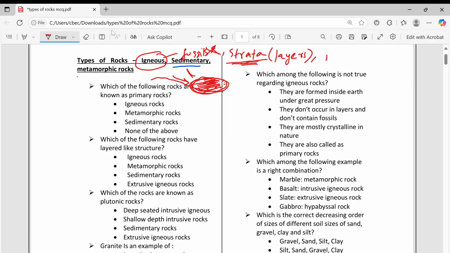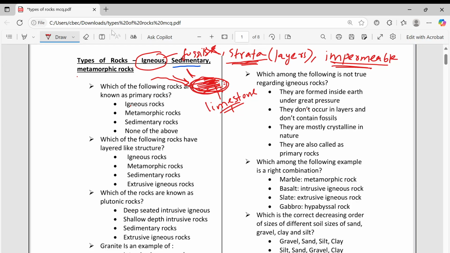These are impermeable rocks. This is important. Impermeable means water cannot go easily through that rock. If you take sedimentary rocks, example limestone, limestone is a sedimentary rock. It will absorb water easily, so it is porous, you can say. Porous means it will allow water. Permeable, it will allow water. Impermeable, impervious means it will not allow water. So that is igneous rocks.